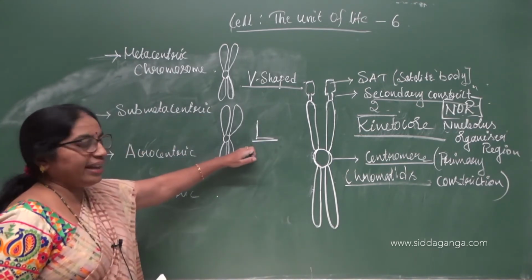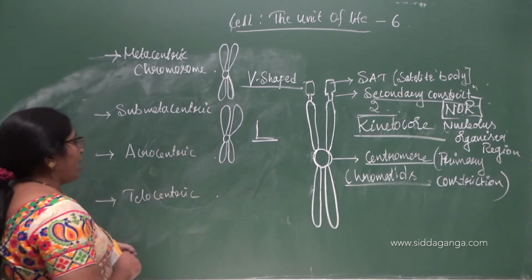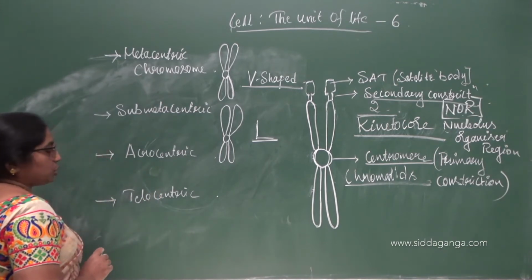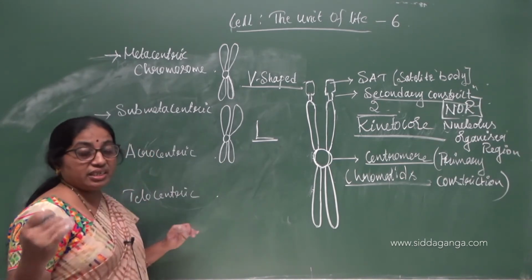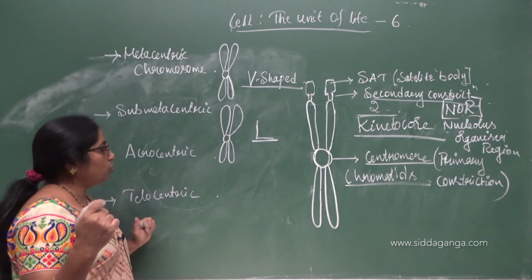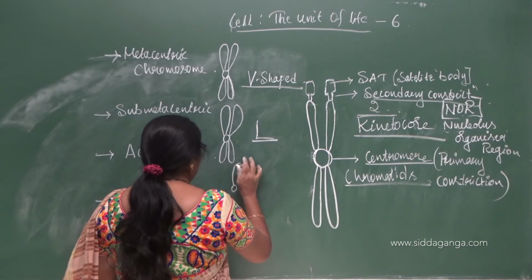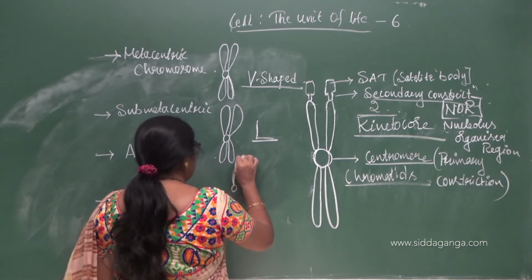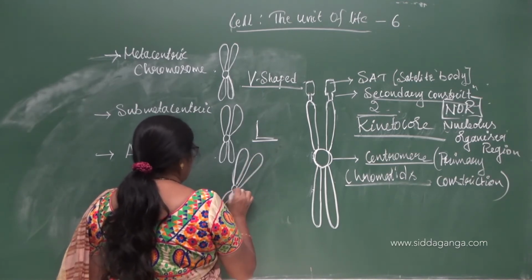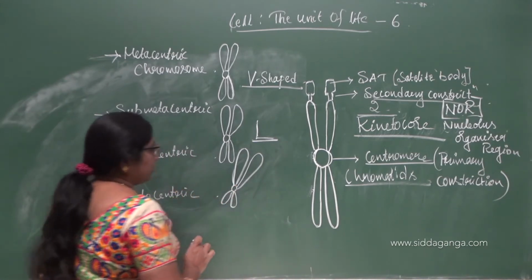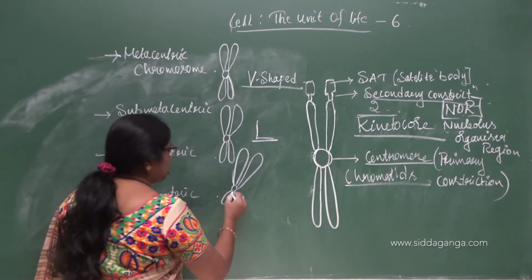Submetacentric chromosomes are L-shaped chromosomes. They look like an L shape. And acrocentric: here in acrocentric, the centromere is at the sub-terminal position, dividing the arms of the chromatids into two very long arms and two very short arms.